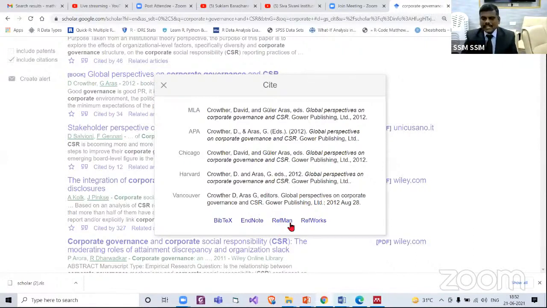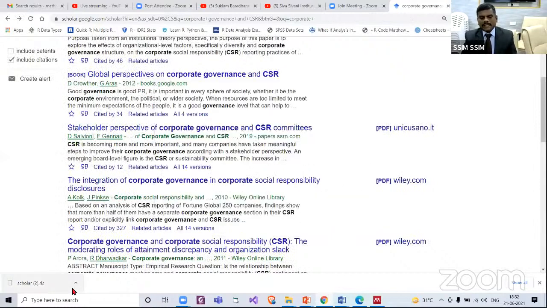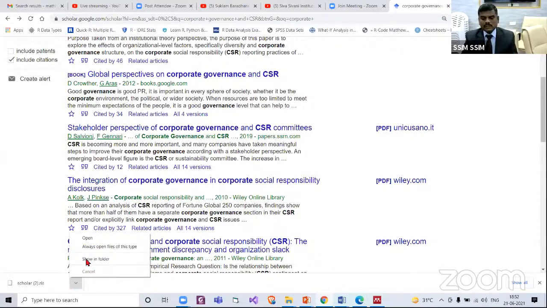So we clicked this Reference Manager, RefMan, and a small file got downloaded. The name of the file is scholar (2).RIS, a Research Information Systems file. And I just want to know the location of the file, so I open it and it is here.